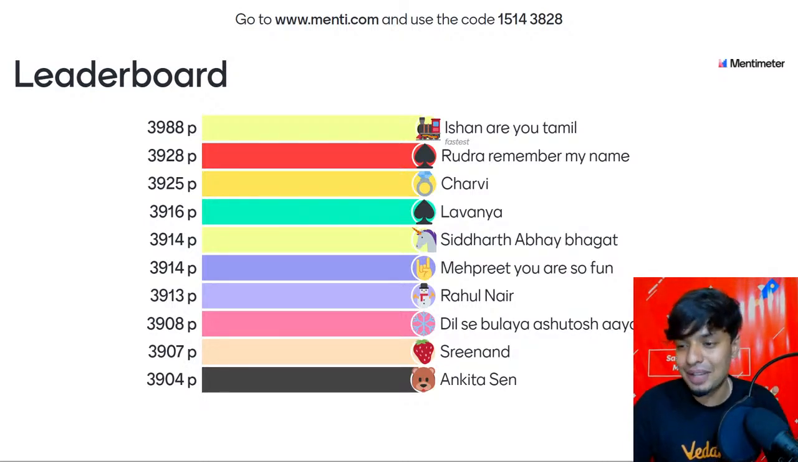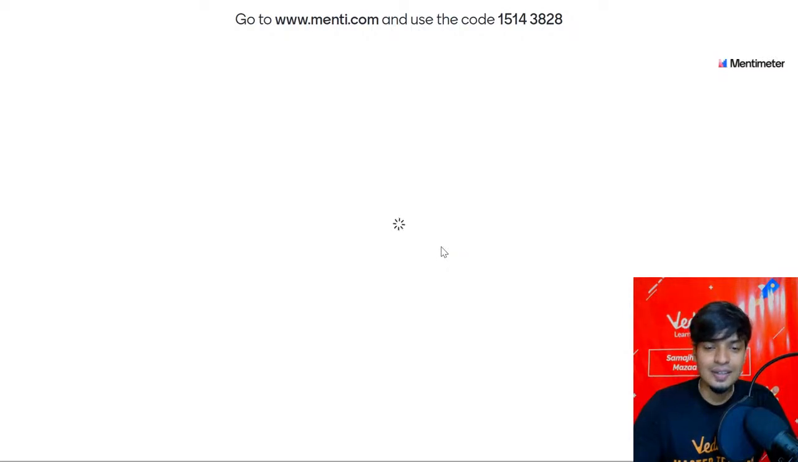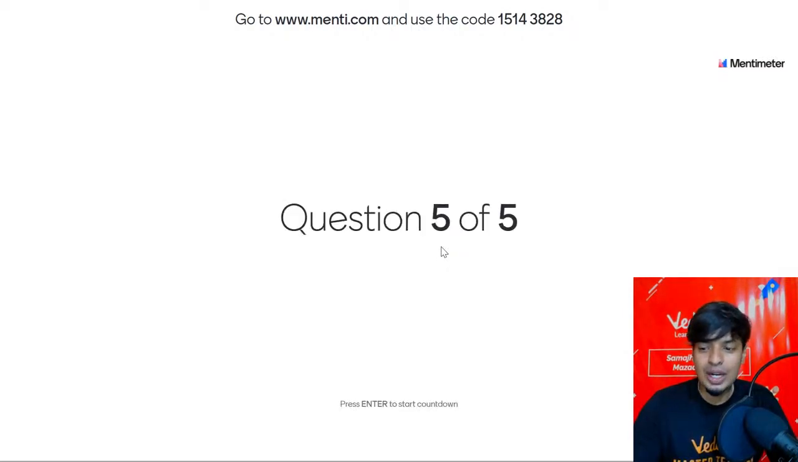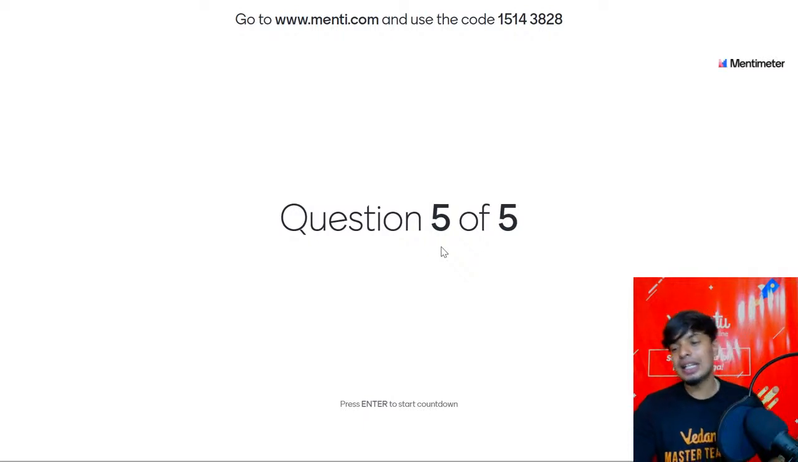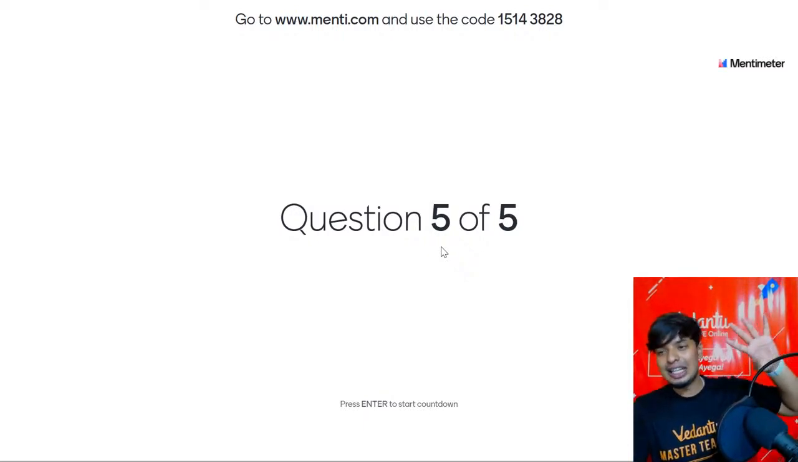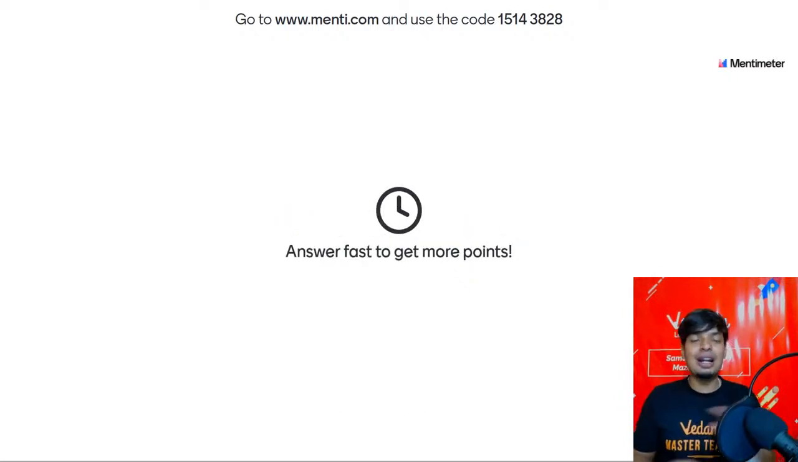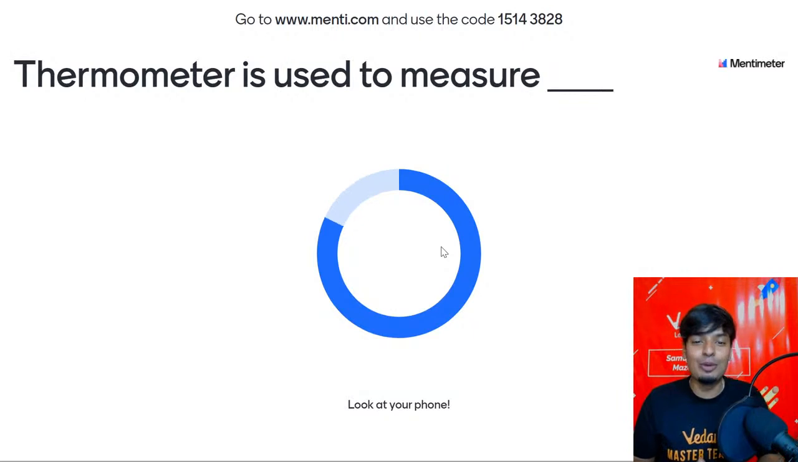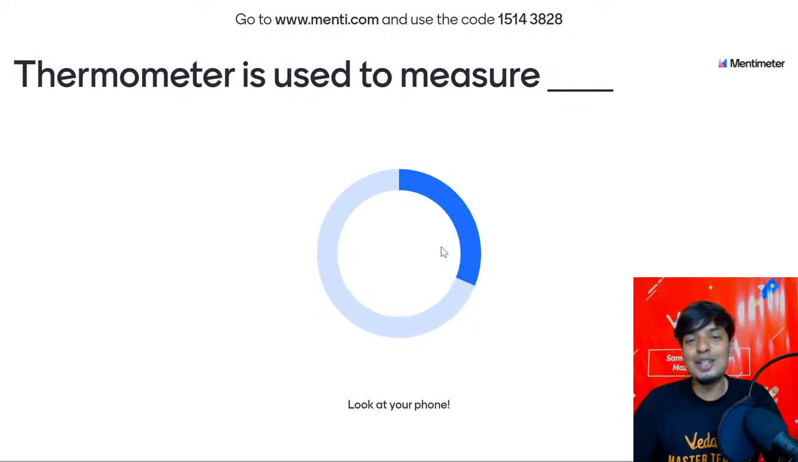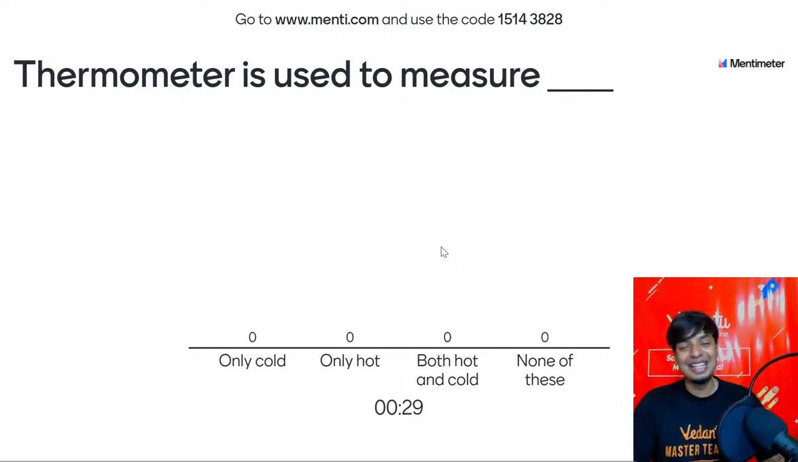Next question. I hope all of you guys are ready. Are you guys ready? One last question. Fifth question in 5, 4, 3, 2, 1. Let's start the countdown. Let's see who gets the right for one last question. Come on, guys. Let me see most of you guys giving right answer. Thermometer is used to measure what? Only cold. Only hot. Both cold and hot. None of this. Why do we use a thermometer?